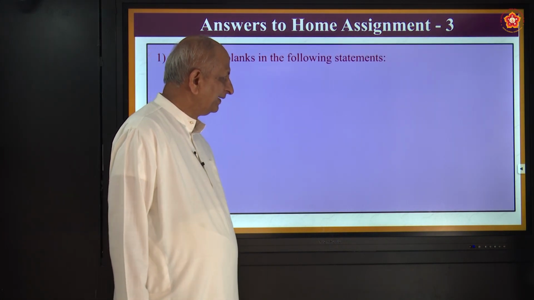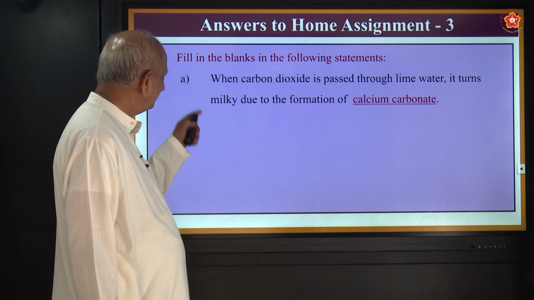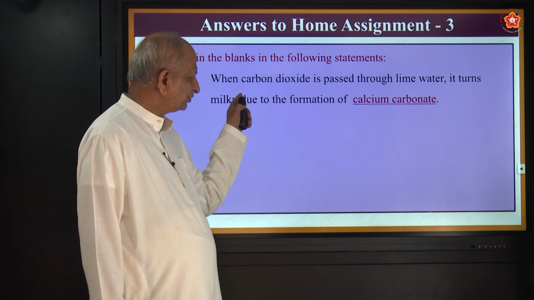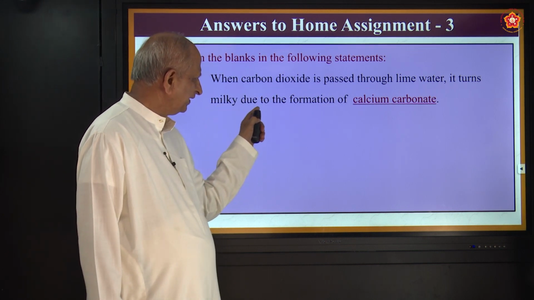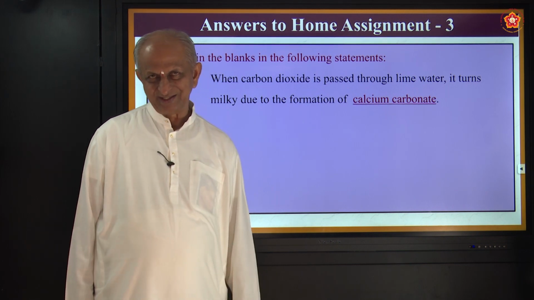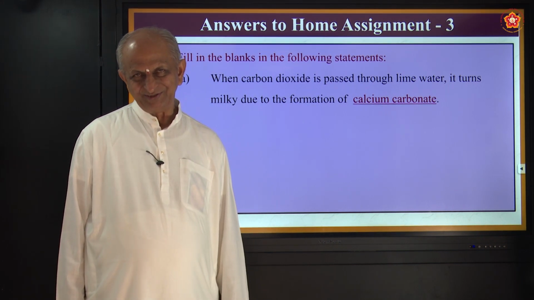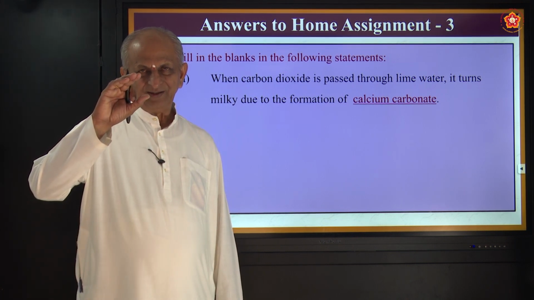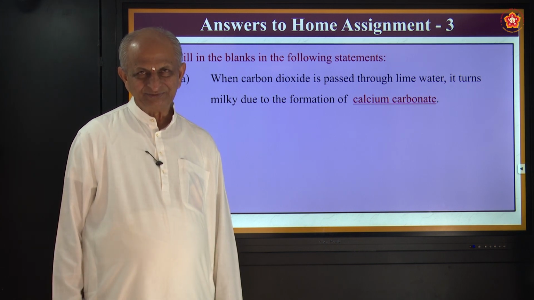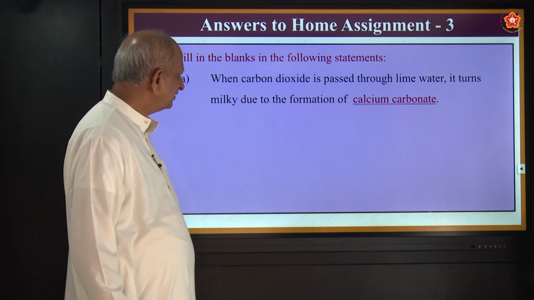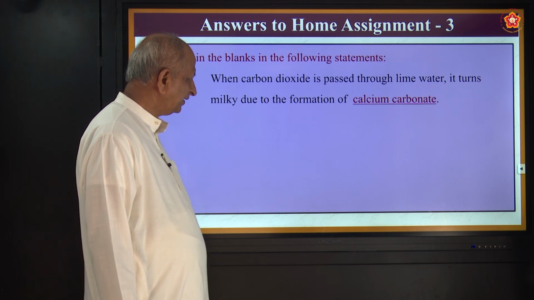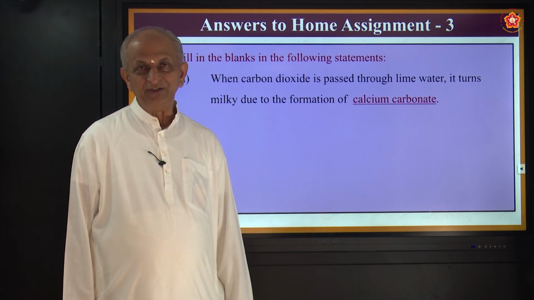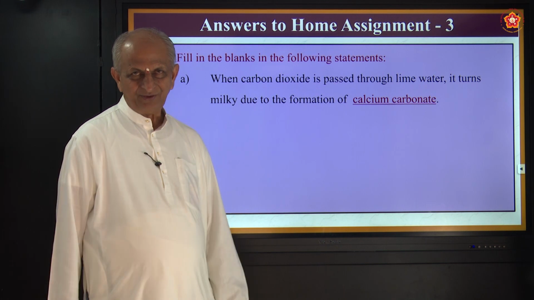Now let us see home assignments. The first question is: fill in the blanks in the following statements. When carbon dioxide is passed through lime water, it turns milky due to the formation of dash. You have seen lime water? Yeah, lime water will be transparent, correct? So when carbon dioxide is passed through that lime water, it becomes milky due to the formation of calcium carbonate. Okay, that is a chemical.